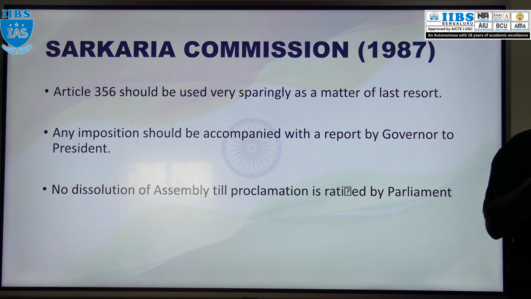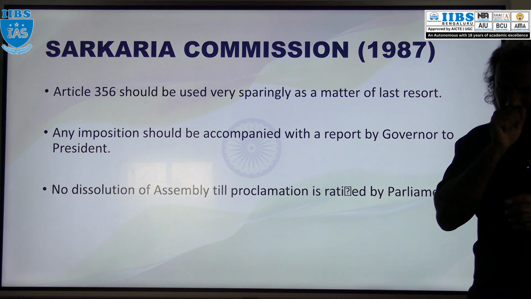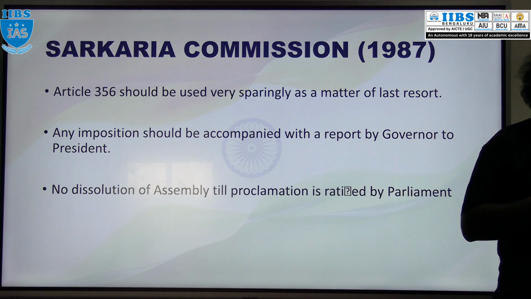See, in many states president rule has been imposed. Okay, but Telangana is a newly formed state, 2014, right? So till now it is not imposed in Telangana.